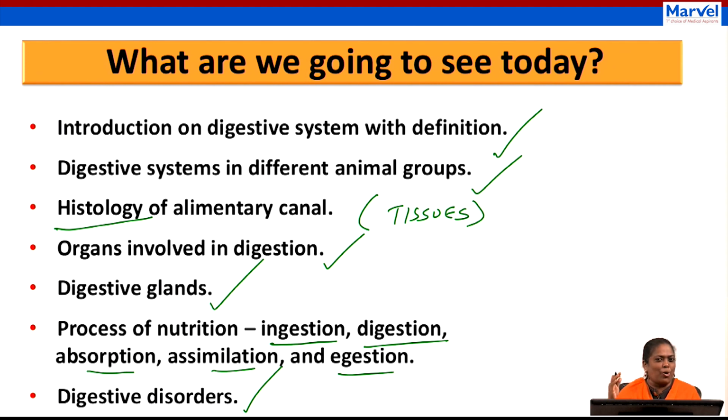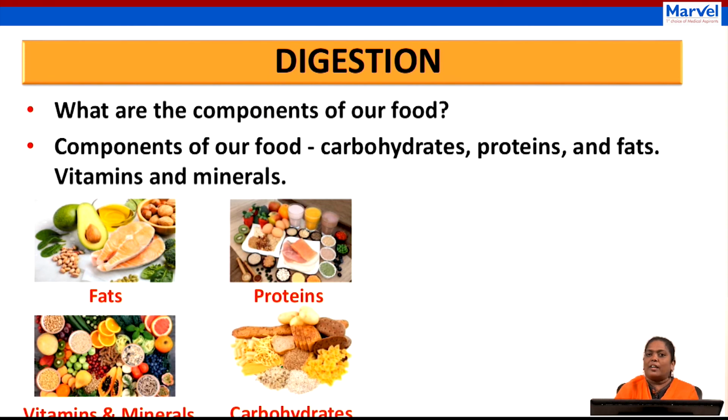Are all the topics interesting for you? I hope so. Okay, we will move on to the first topic, introduction on digestion.